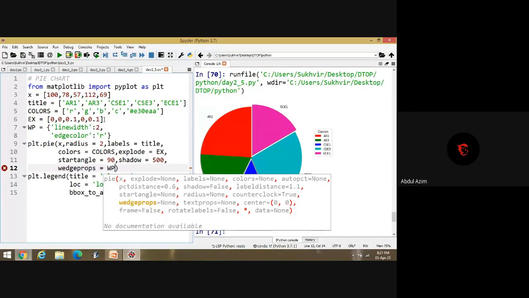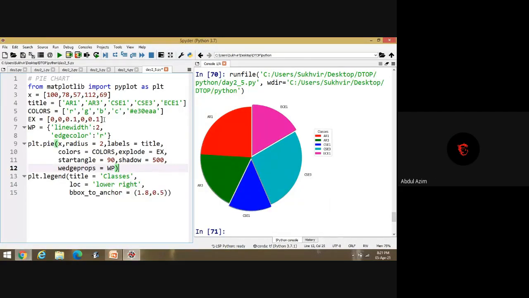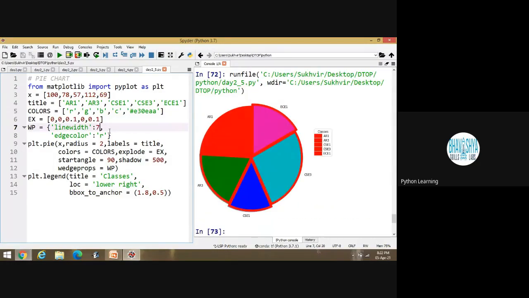Sir, we are using kwargs, right? Yes, yes. We are using keyword arguments. Now, execute this content. Look at this one. You can set the boundary. Basically, I am setting the boundary of that pie chart content. That colored boundary is there now, and width is also there. If I set the width equal to 7, you can set the width of the line. Look at this one. This one is the boundary of this content.